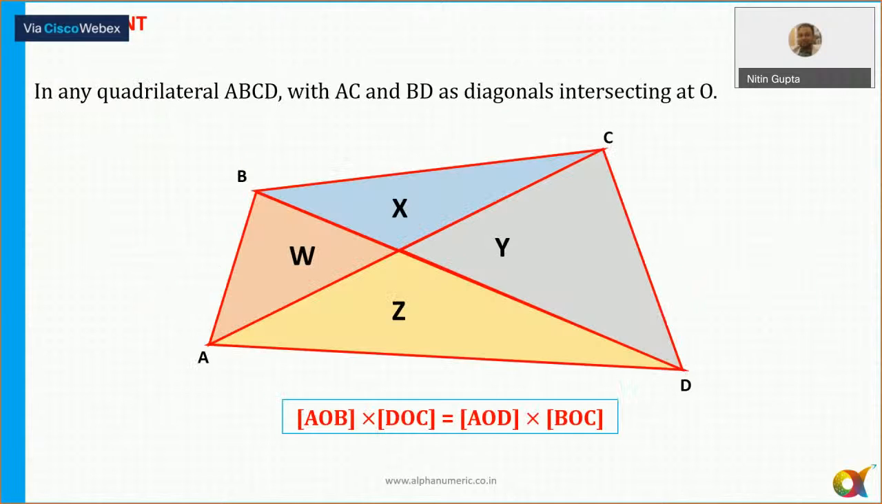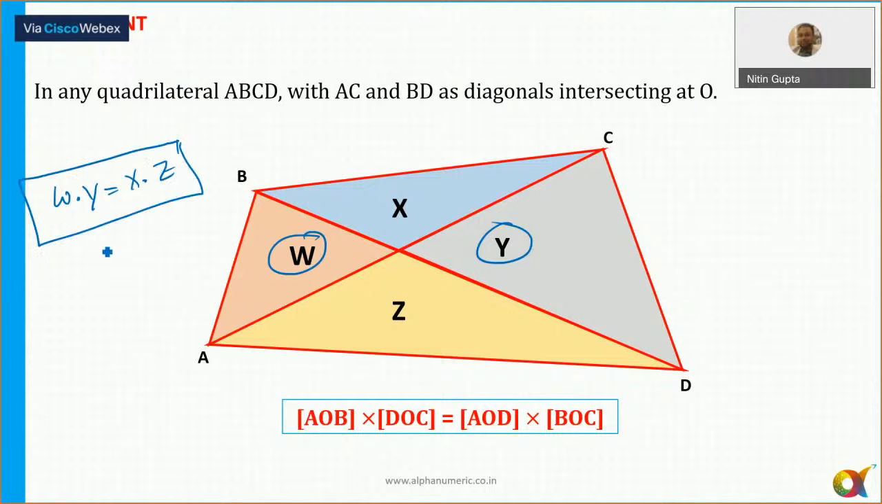Oh, a very, very important one. In any quadrilateral, the product of these two areas is always equal. So I say the product of area W into area Y is always equal to area X into Z. A very, very important one.